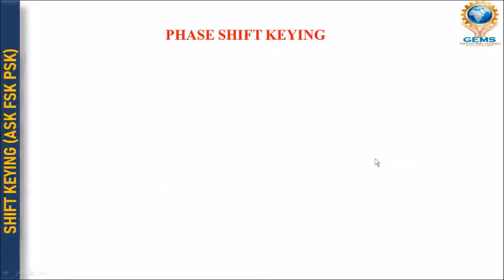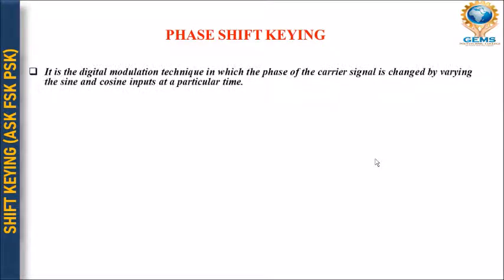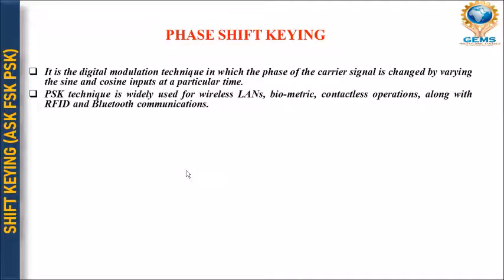So let's talk about phase shift keying at last, right? It is a digital communication modulation technique in which the phase of the carrier signal is changed by varying the sine and cosine input at a particular time. Whenever you talk about phase shift keying, we take the input signal as a sinusoidal wave, which, as we all know, is in the form of a sine or cosine wave.